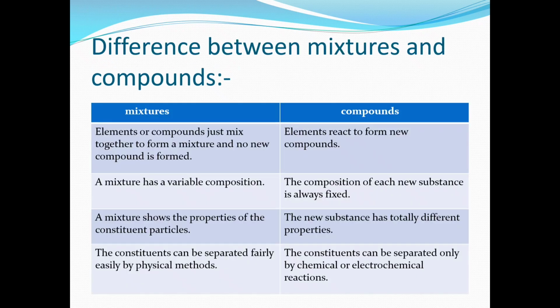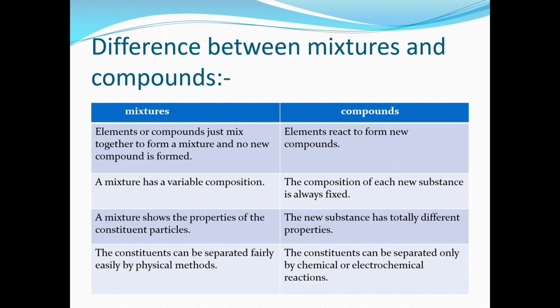Now we will see the difference between mixtures and compounds. Why are we doing this comparison? In mixtures we have learned that a mixture is made of two or more substances, and in compounds too we have two or more elements. Then why can't we call mixtures compounds? Because there is a difference between mixtures and compounds, so we will see that difference.